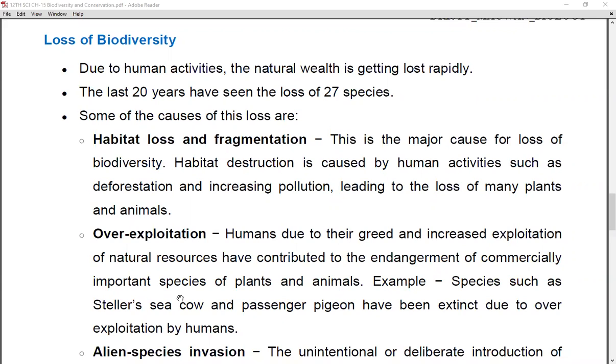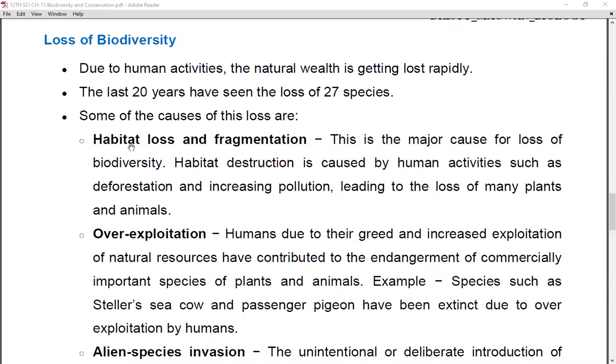The last 20 years have seen the loss of 27 species. That is, in the last 2 decades, we have lost 27 species, which means these 27 species are no longer observed, although they were initially present. Now, what are the causes of these losses? We are going to see the reasons why these species are extinct or lost.